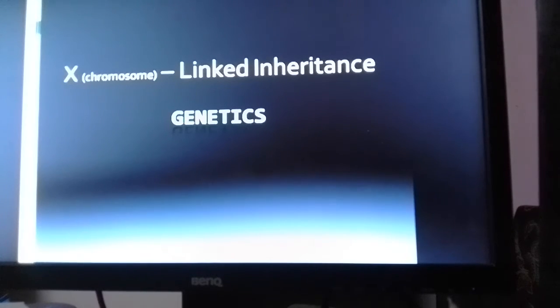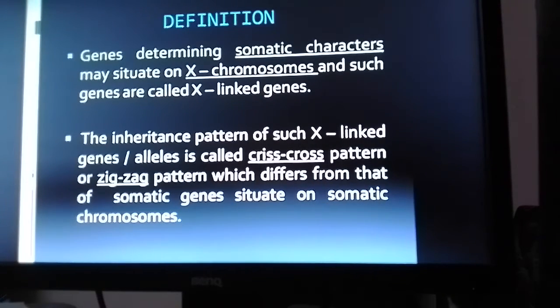Here we have to give some details of X-linked inheritance. You may know there are two types of chromosomes, not only in humans but in a variety of animals: autosomes and allosomes.